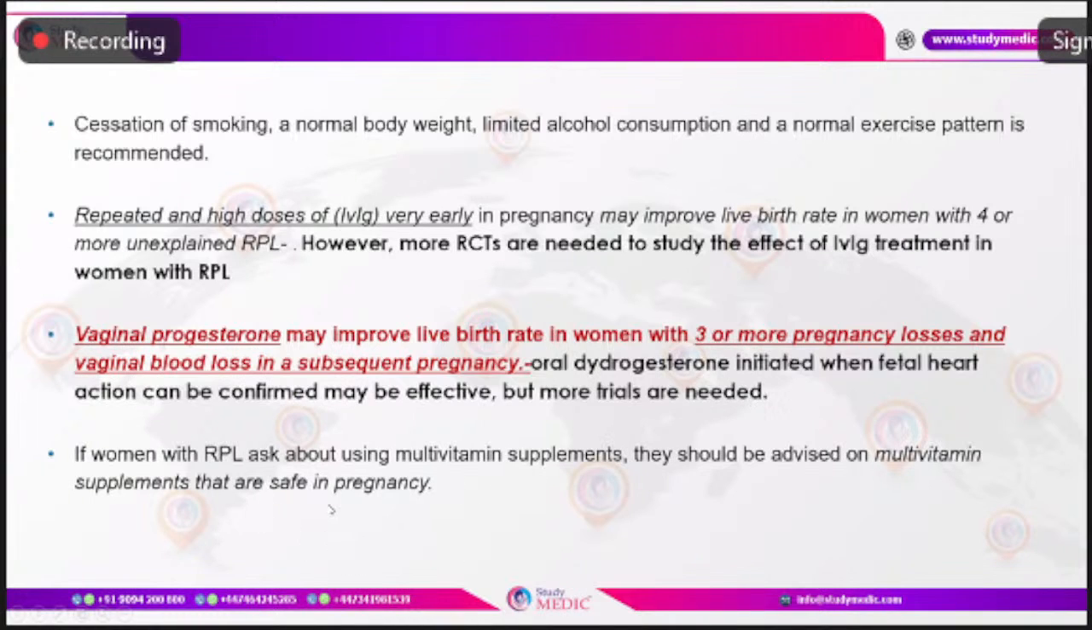If women with recurrent pregnancy loss ask about using multivitamin supplements, they should be advised on multivitamin supplements which are safe in pregnancy.